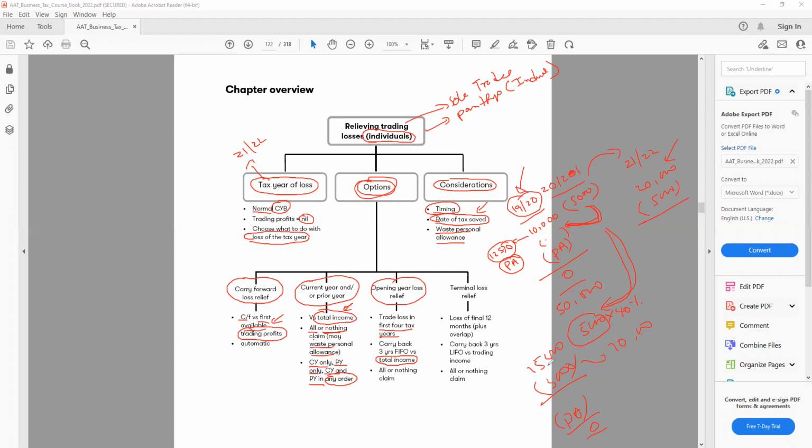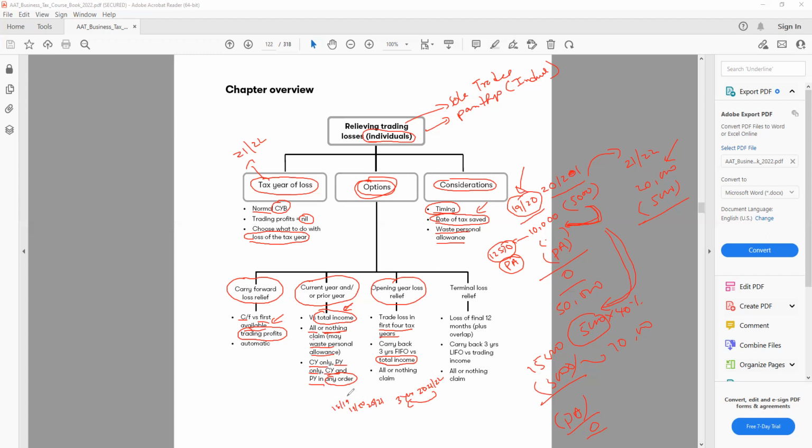That means, for example, if I have a loss in 2021/22, I can go back 3 years, but I have to use the FIFO basis. So if I go 3 years back, let's say it will be 2021, then 19/20, and let's say we have 18/19.